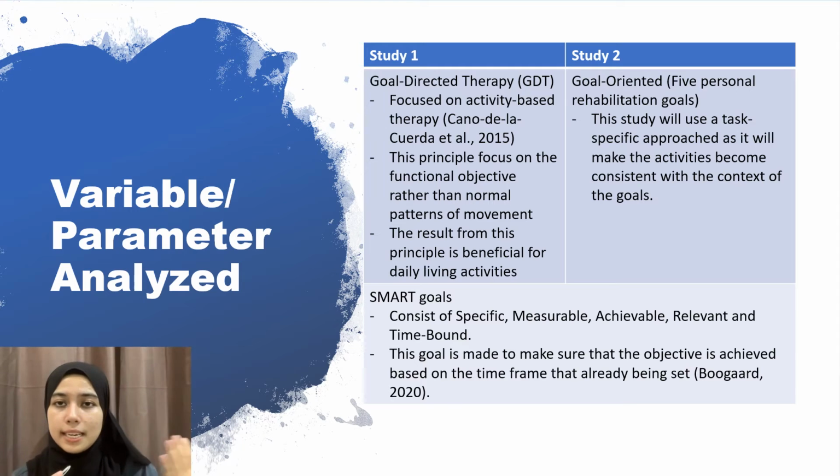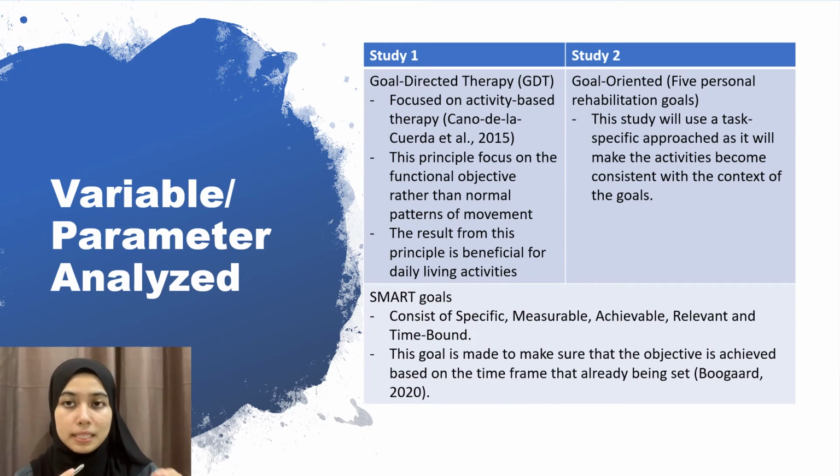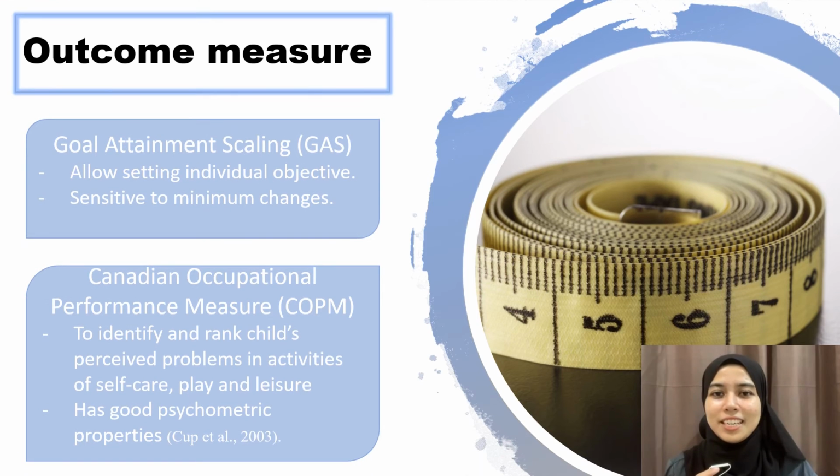To compare with the second study, they use goal-oriented five personal rehabilitation goals as their parameter. This parameter focuses on a task-specific approach as this will make the activity consistent with the context of the goal that has been set. For the outcome measure, both studies use the Goal Attainment Scale (GAS) to measure the outcomes. This outcome measure is used to quantify and scale the objective of the study. It contains 5 items which scale from positive 2 to negative 2. The more positive the scale, the better the result.